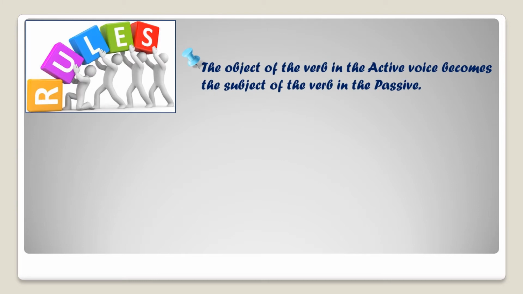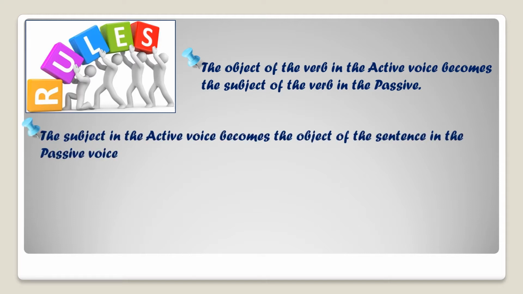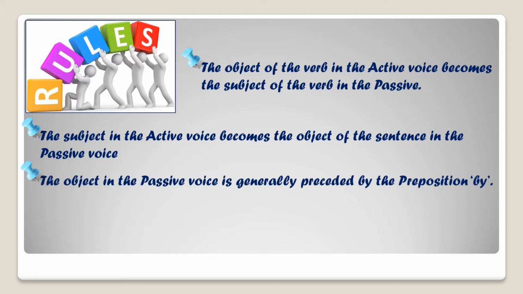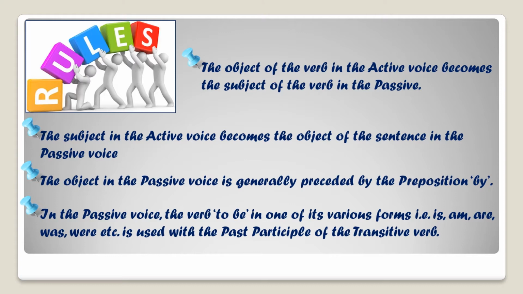The object of the verb in the active voice becomes the subject of the verb in the passive. The subject in the active voice becomes the object of the sentence in the passive voice. The object in the passive voice is generally preceded by the preposition by. In the passive voice, the verb to be in one of its various forms, that is, am, are, was, were, etc., is used with the past participle of the transitive verb.